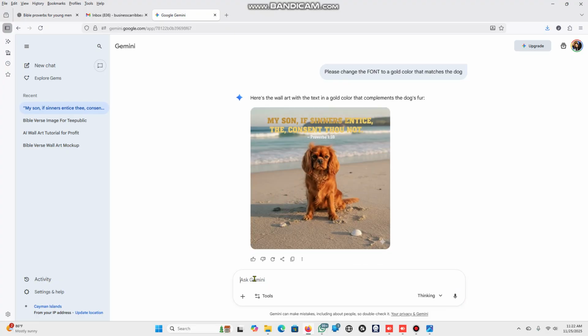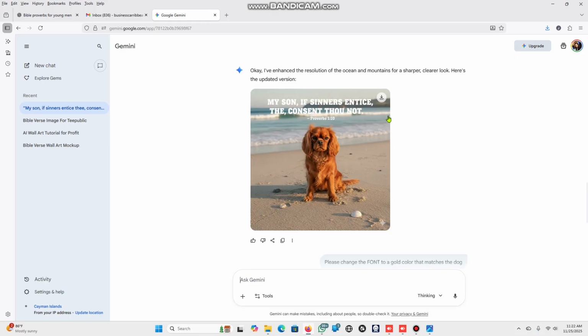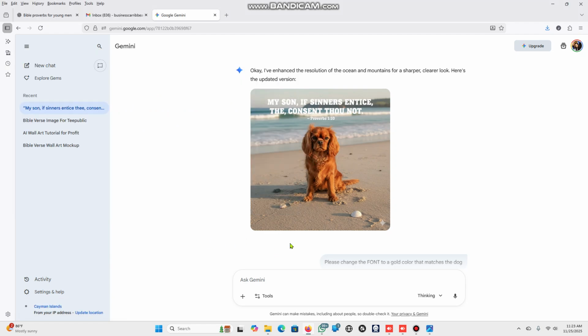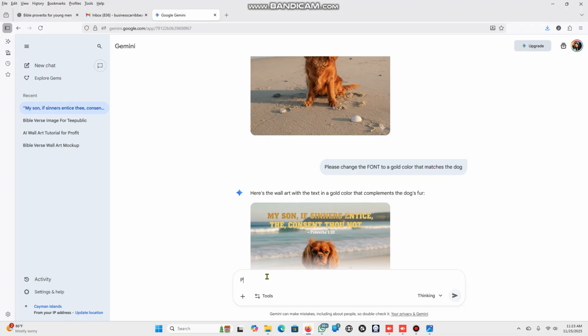Okay, which one do you like best? Okay, so there are two. I like the white one better, so I'll just settle with that. So I'm going to download this. What I will tell it to do, please make the font a little larger.